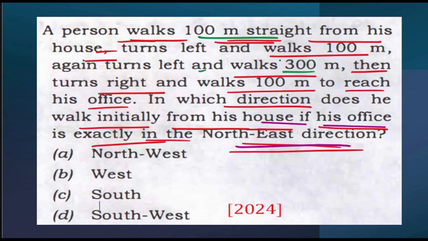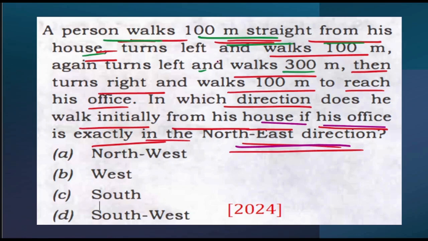Whenever the direction is not given initially, we can consider the direction to be towards north, just for the simplicity of our calculation, and later we can convert it as per the question. See, what exactly was the question asking? A person walks 100 meters straight from his house. We'll go one by one.